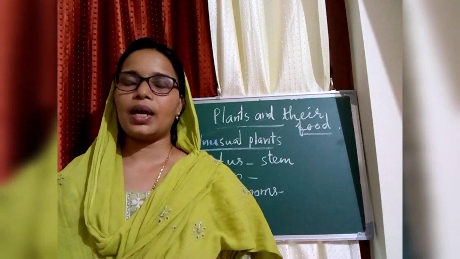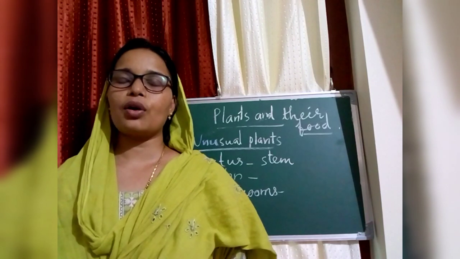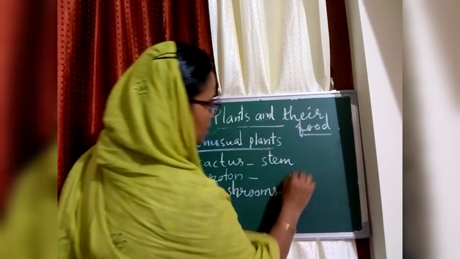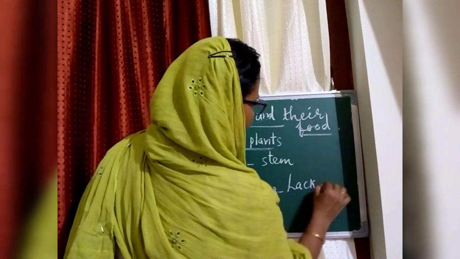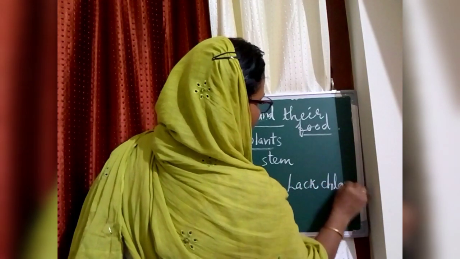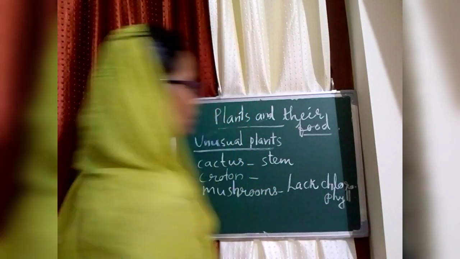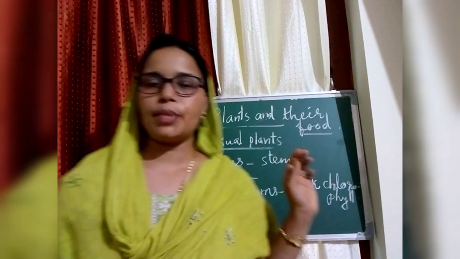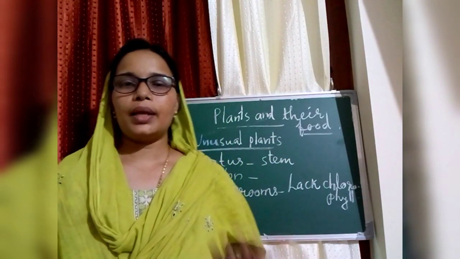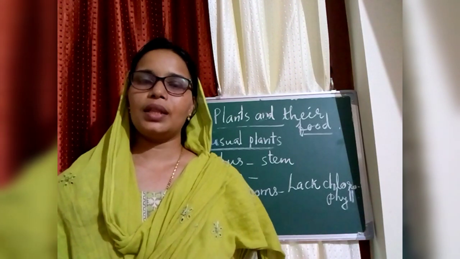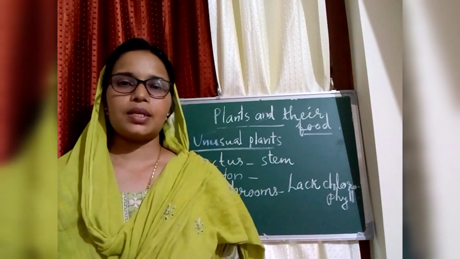Then what is the problem? If they lack the chlorophyll, what is the problem? They cannot make their food. That is why we cannot see the mushrooms as other plants.